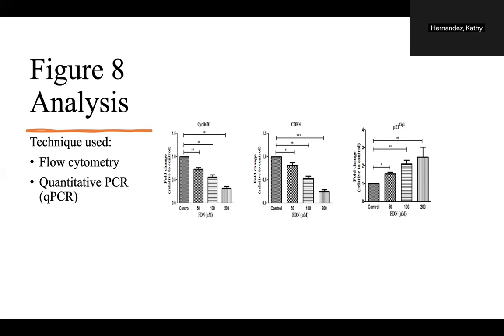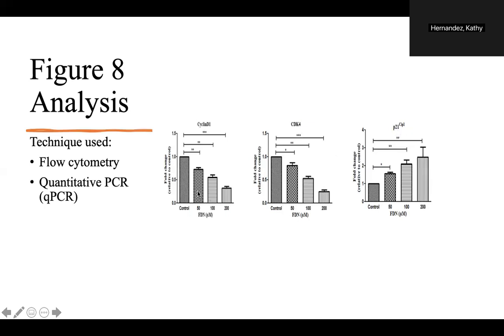It illustrates a change in gene expression levels of cyclin D1, CDK4, and P21 CIP1 after FDN treatment. These are the different fold changes relative to the control. We're seeing a more significant difference between the control and 50 micromolar for CDK4 with the one star. And then we're seeing a more significant difference with the 50 micromolar compared to the control in the P21 CIP1.